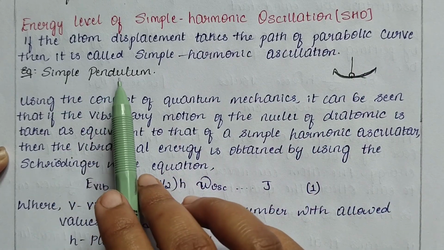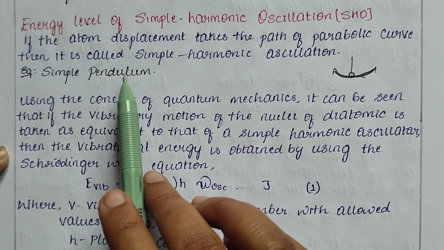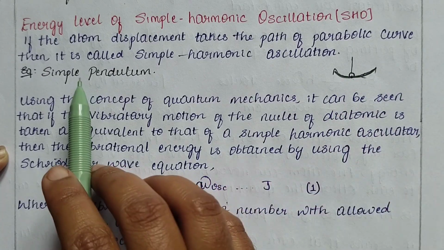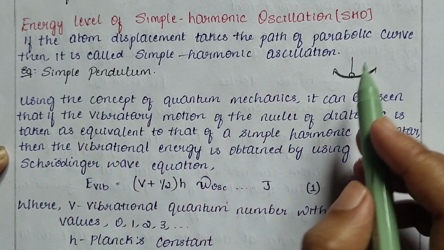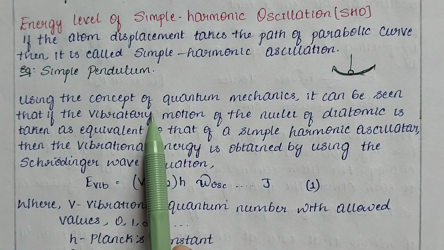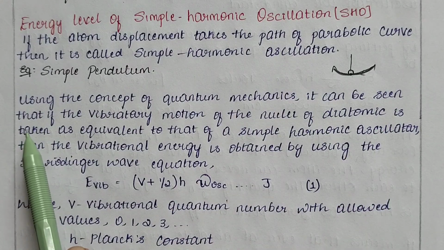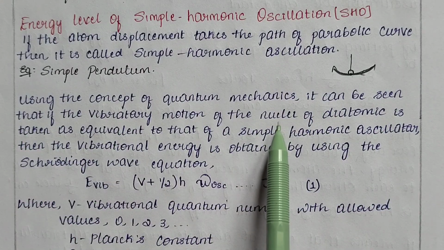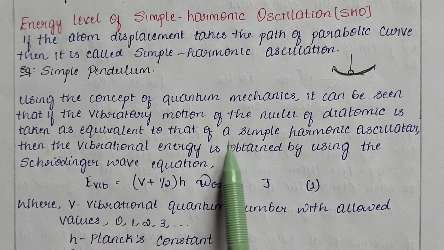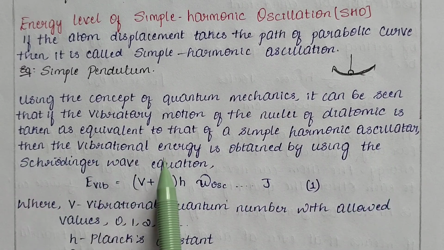For example, a simple pendulum. We know that a simple pendulum will move in the path of a parabolic curve. This is called a parabolic curve, and such oscillations are called simple harmonic oscillations. Now, using the concept of quantum mechanics, it can be seen that if the vibratory motion of the nuclei of a diatomic molecule is taken as equivalent to that of a simple harmonic oscillator, then the vibrational energy is obtained using the Schrodinger wave equation.